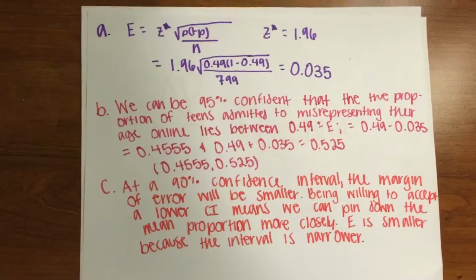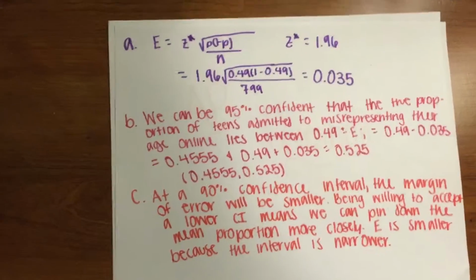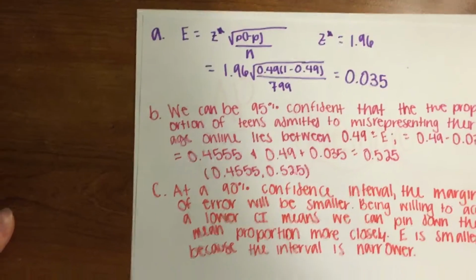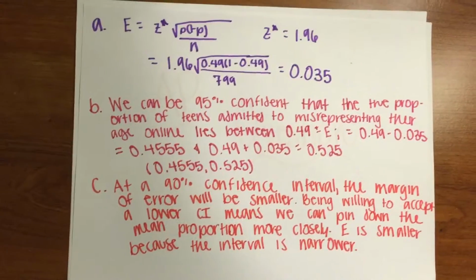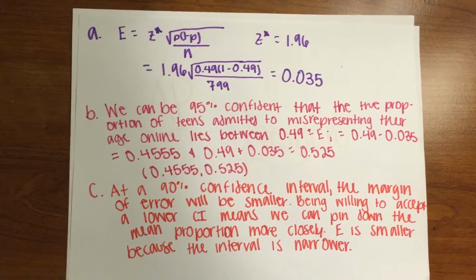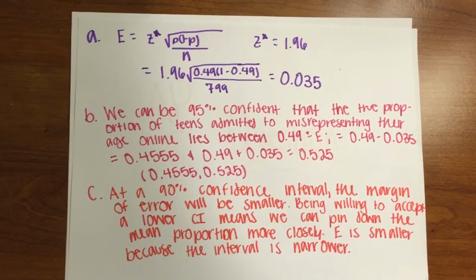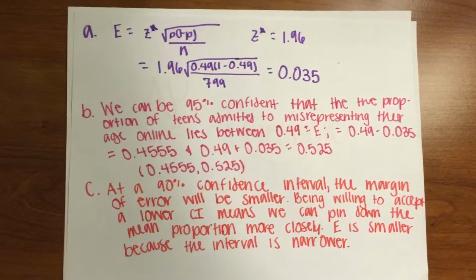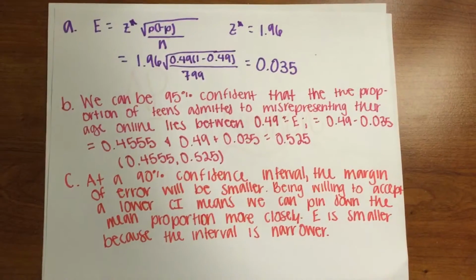And then for C, if we only need to be 90% confident, will the margin of error be larger or smaller? At a 90% confidence level, the margin of error will be smaller. Being willing to accept a lower confidence level means we can pin down the proportion more closely. The margin of error is smaller because the interval is narrower.